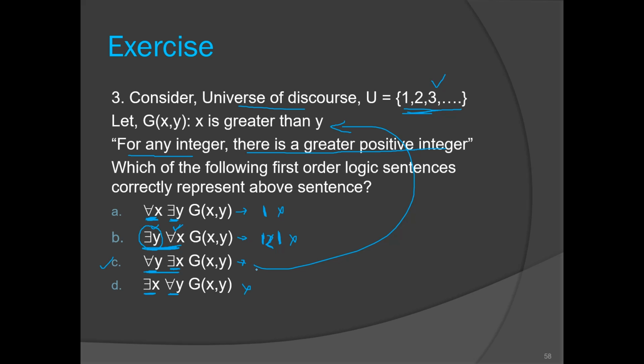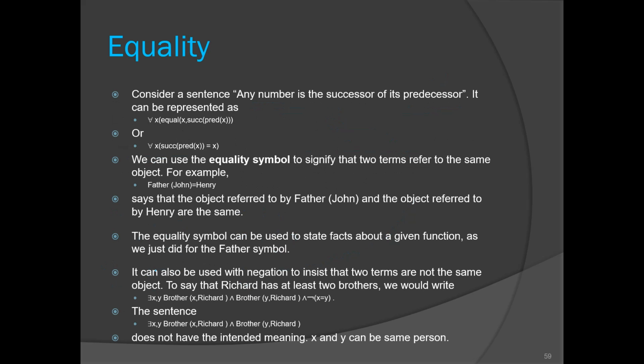Did you get this example? I repeat the English statement of this. Every positive integer is smaller than some positive integer, at least one positive integer, right? So this is nothing but this sentence only, so C is the option. Okay, now the final topic is equality.